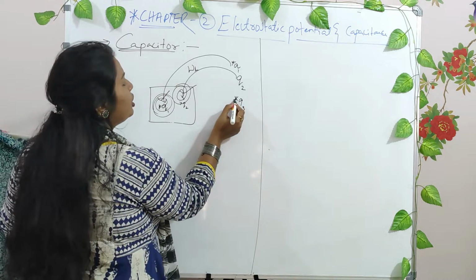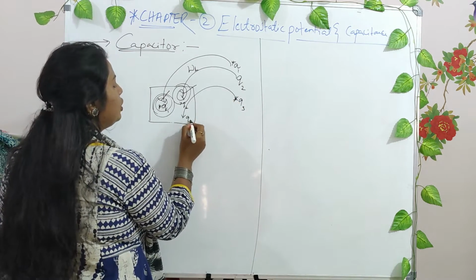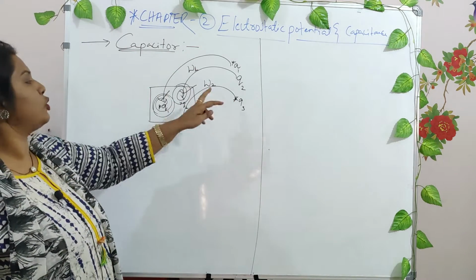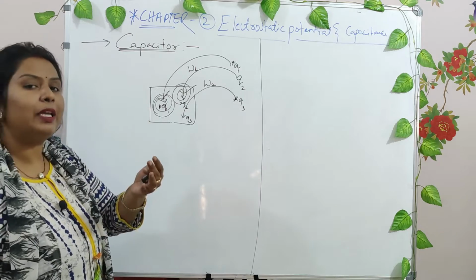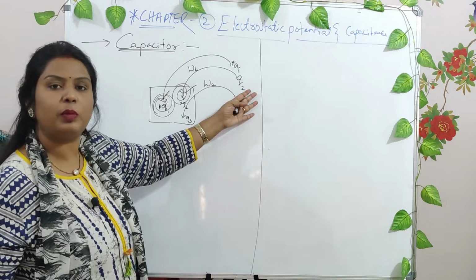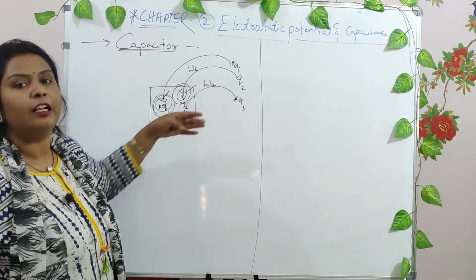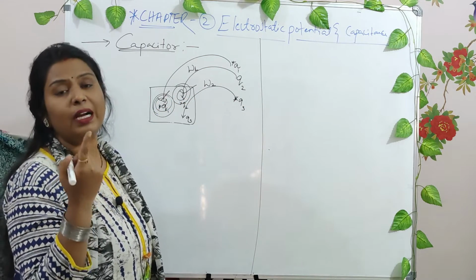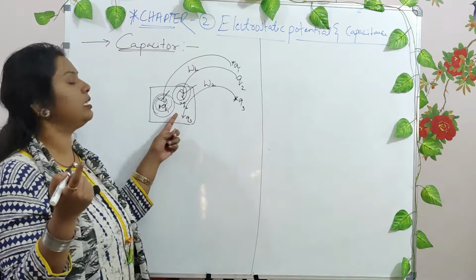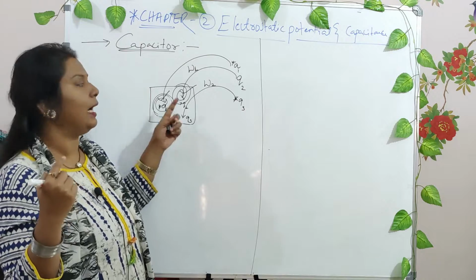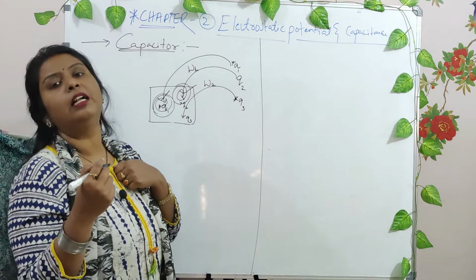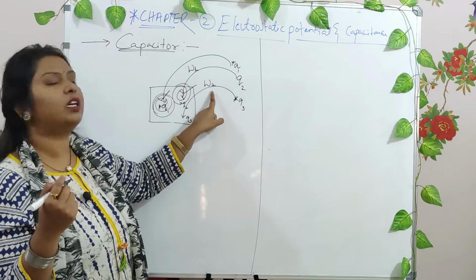So moving the charge Q3 to this particular region, again work has to be done, that is called W2. Now the work done in bringing the Q3 charge will be more, right? Why? Because Q3 has to move against the electric field produced by Q1 and also against the electric field produced by Q2. And hence definitely the energy required in moving against those fields is more, and hence the work done is more, right?